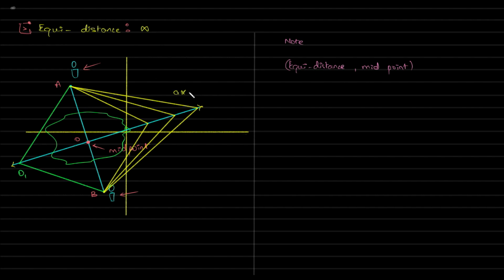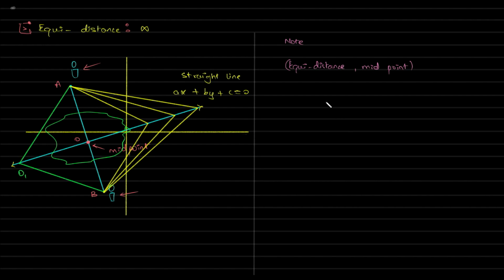So generally, you'll end up with an answer ax plus by plus c is equal to 0, which represents a straight line. Okay, remember this represents a straight line. Ax plus by plus c is equal to 0.